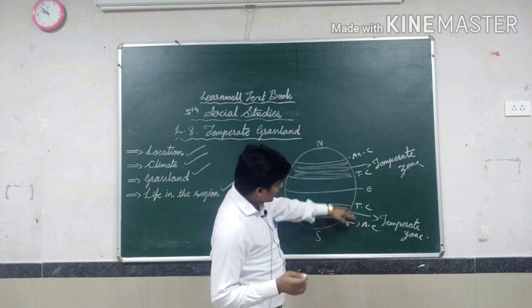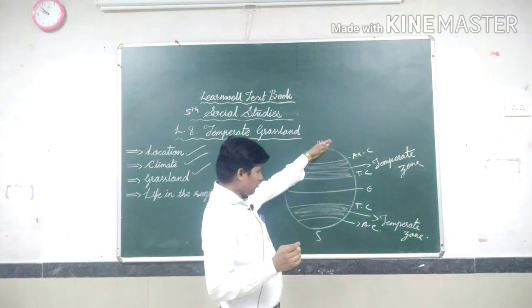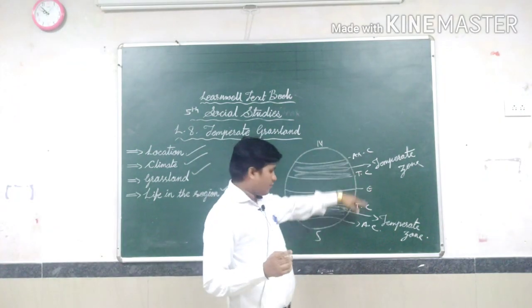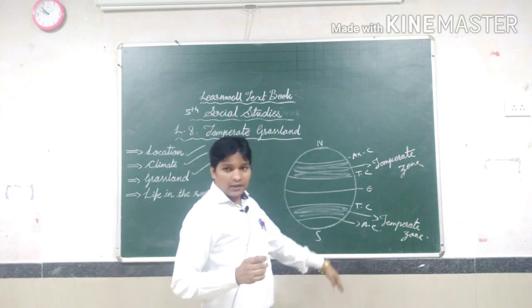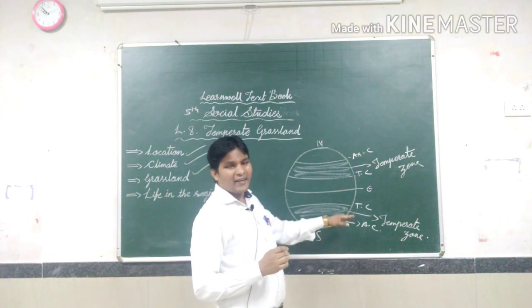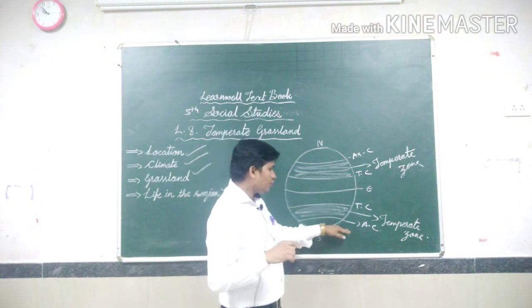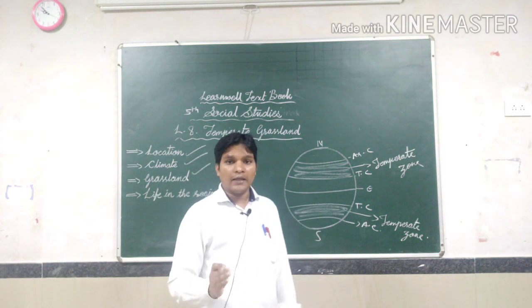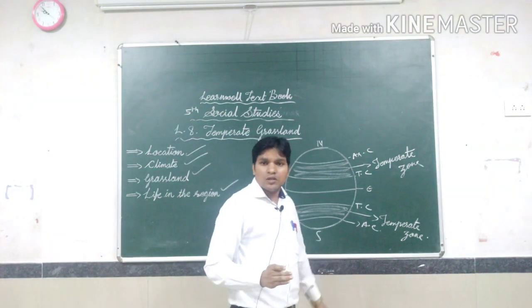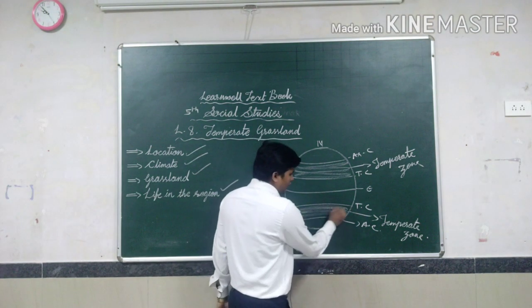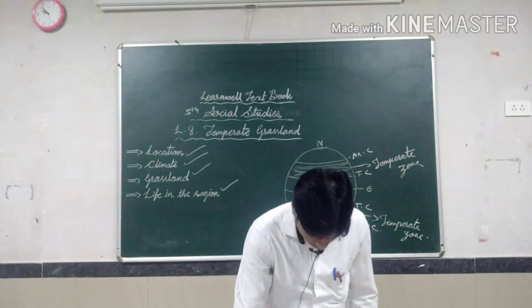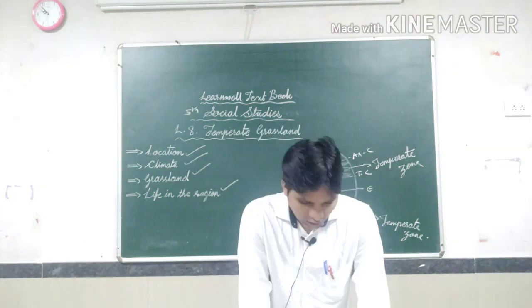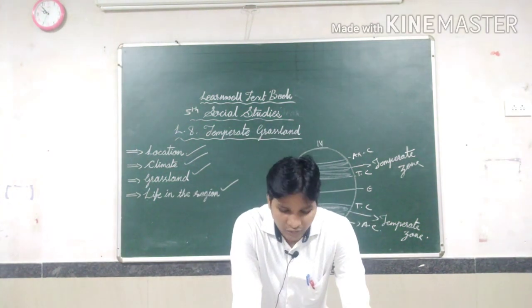The same way here, from the Tropic of Cancer to the Arctic Circle, and here from the Tropic of Capricorn, 23.5 degrees south latitude, to the Antarctic Circle, that is 66.5 degrees south latitude. So this landform is also known as the south temperate zone, and in this zone the grasslands occur more and are visible more.